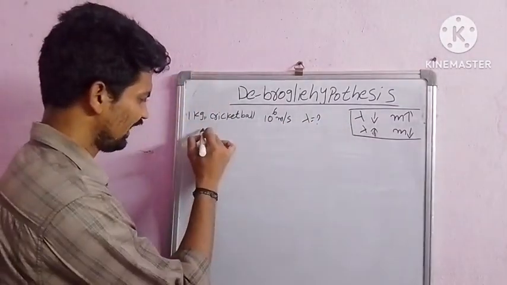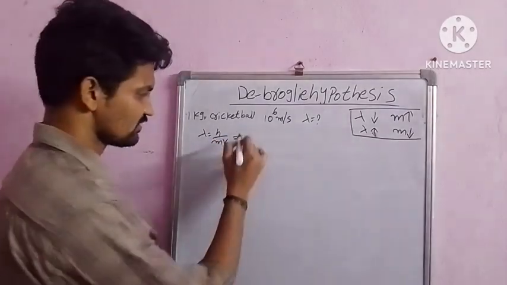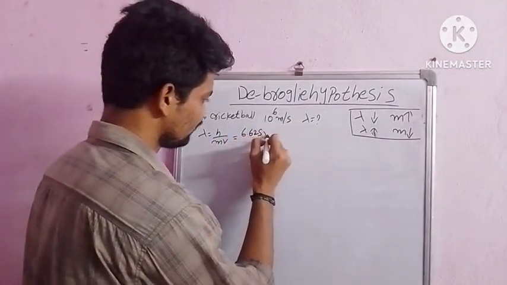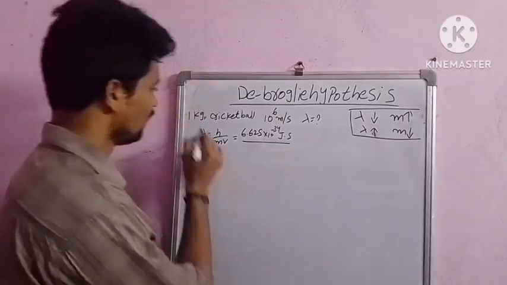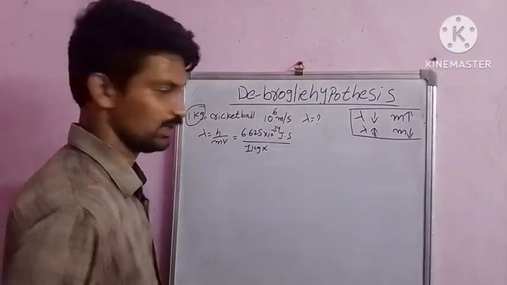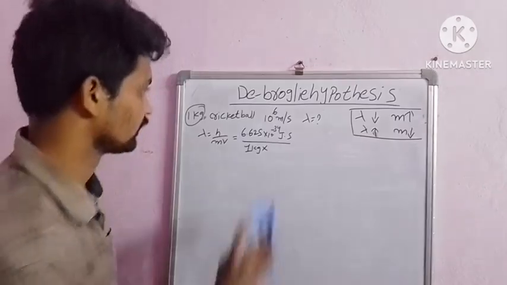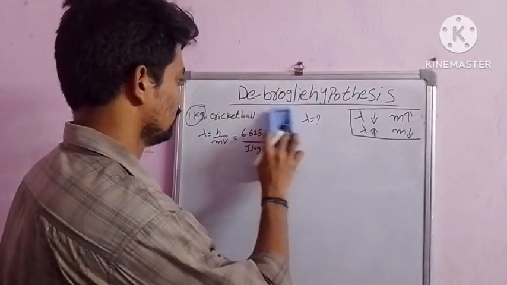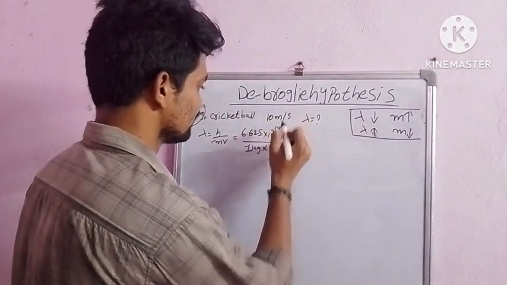Okay, we know lambda is equal to h by mv. h is 6.625 into 10 to the power of minus 34 joule second, we know. Mass is 1 kg, we assume. This cricket ball has 10 meter per second velocity.